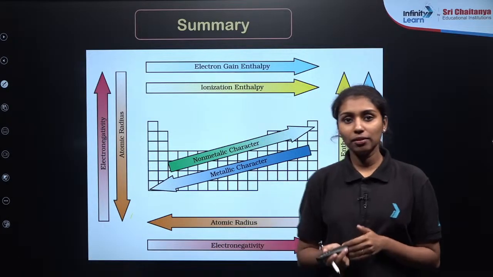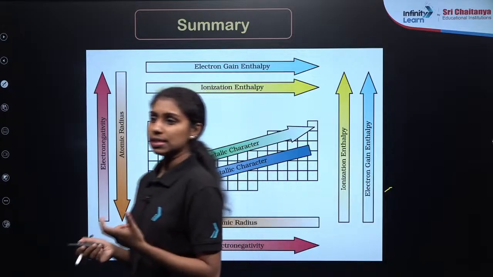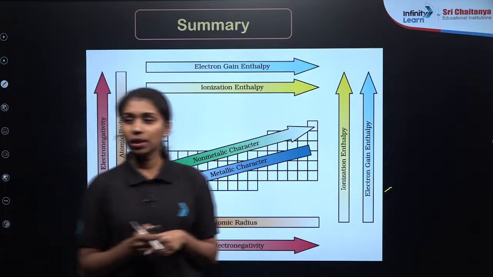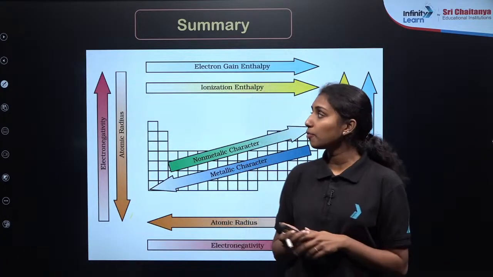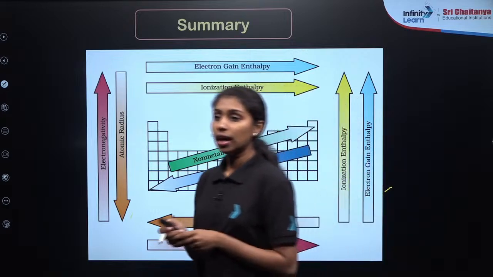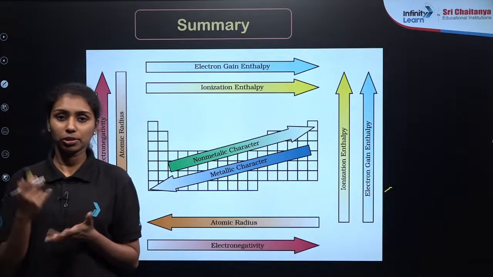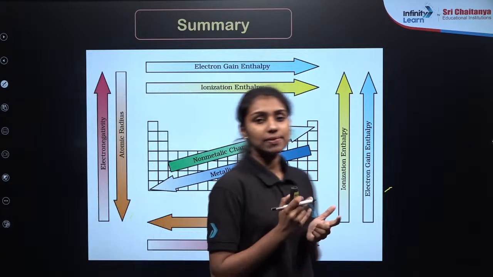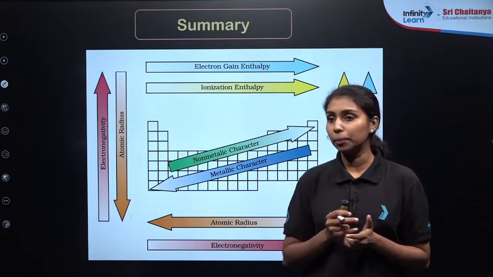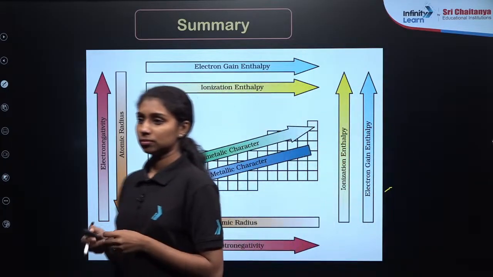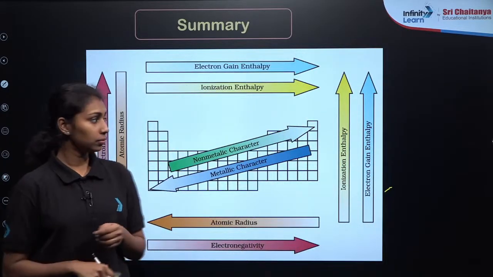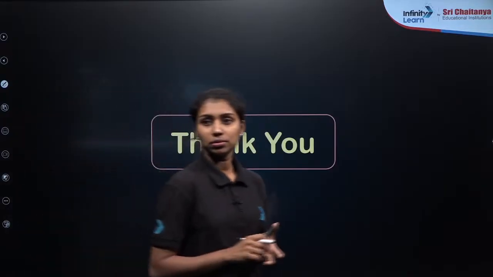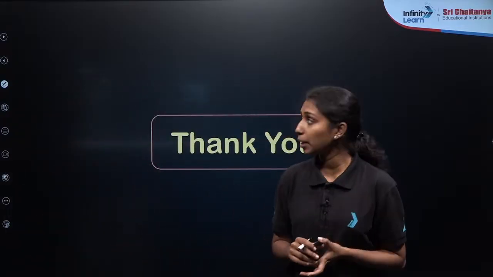Now in this chapter we have 2 more simple topics to discuss. It is about the diagonal relationship. After that we will be completing the chapter. We will focus on more questions based on how to predict the position of an element, how to find out the block, period as well as group of an element when given the atomic number. Okay, do you have any doubt from any part of this chapter?